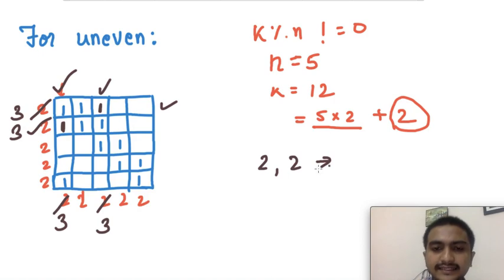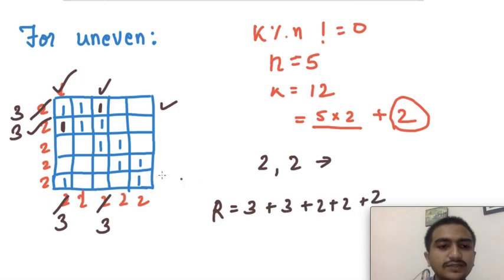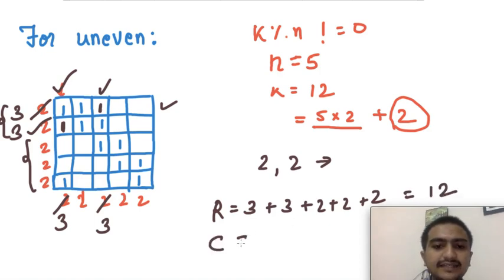So if you see here, my row sum is nothing but 3 plus 3 plus 2 plus 2 plus 2. So 2 rows with a sum of 3 and 3 rows with a sum of 2. So that will give me 6 plus 6, that is 12. And similarly the columns, 3 plus 2 plus 3 plus 2 plus 2, so this will also give me 12.